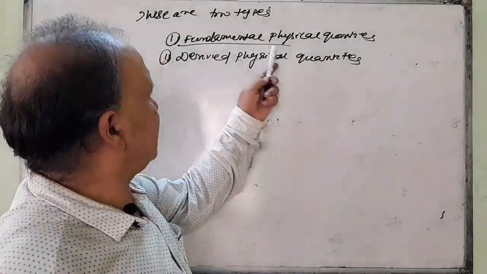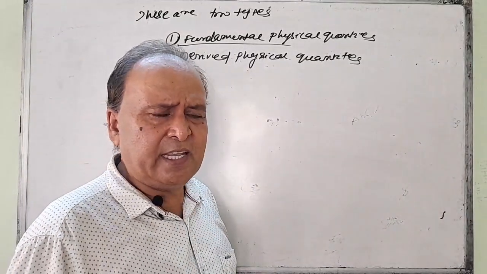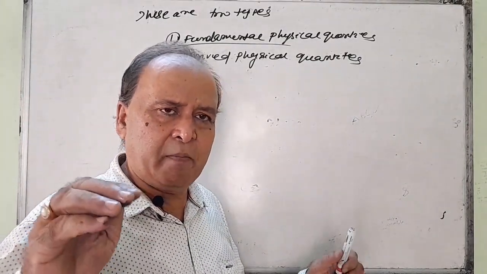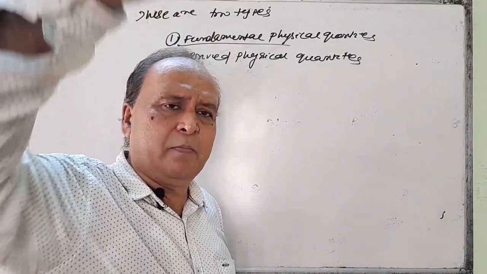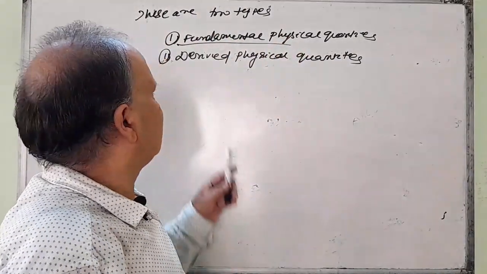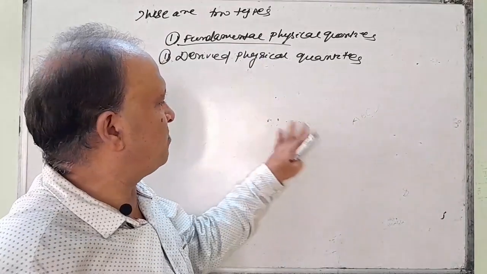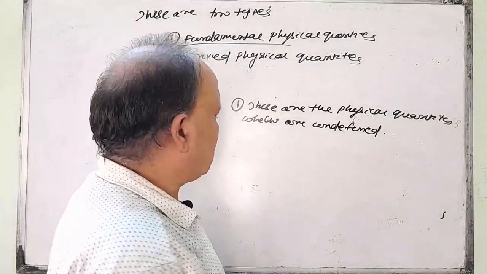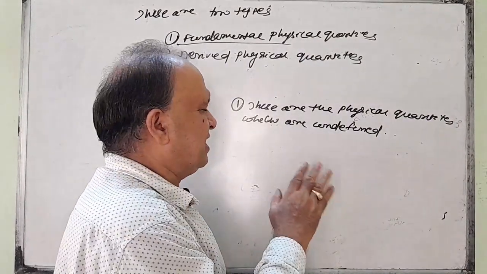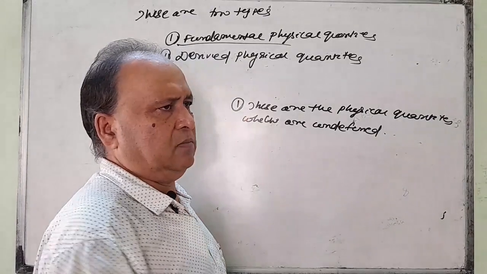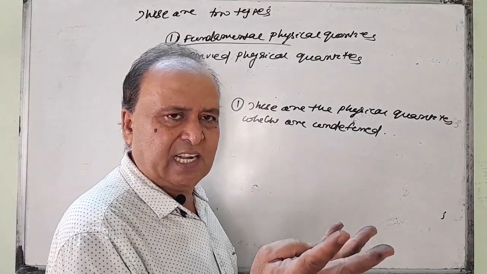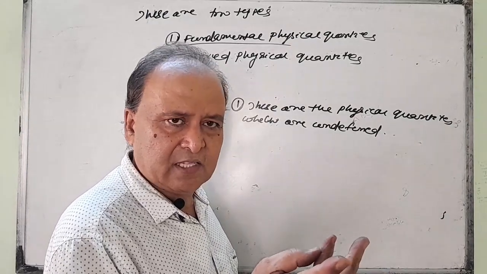Similarly, in physics, there are some physical quantities which have no definition. These are undefined. They are present from the beginning of physics, so they are called fundamental physical quantities. If you say it is a definition, these definitions are not true. These are only operational definitions. In geometry, point has no definition, straight line has no definition, plane has no definition.